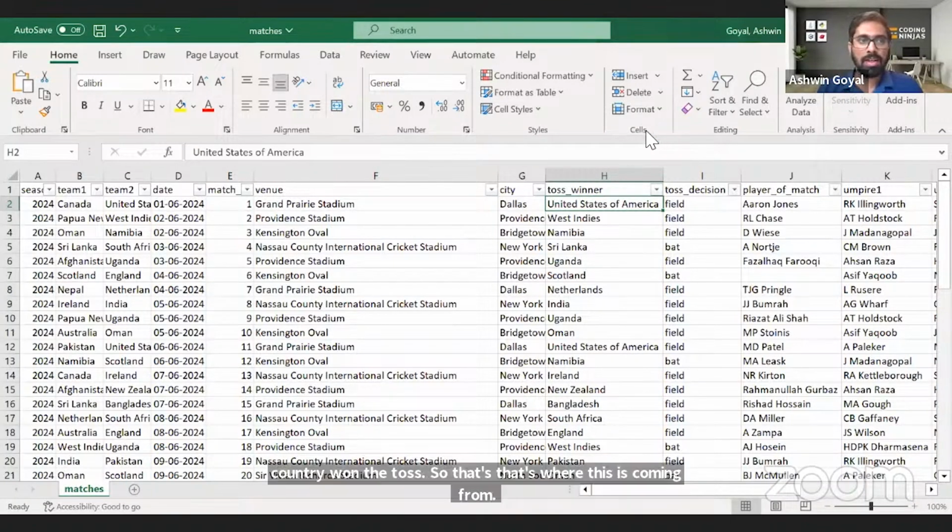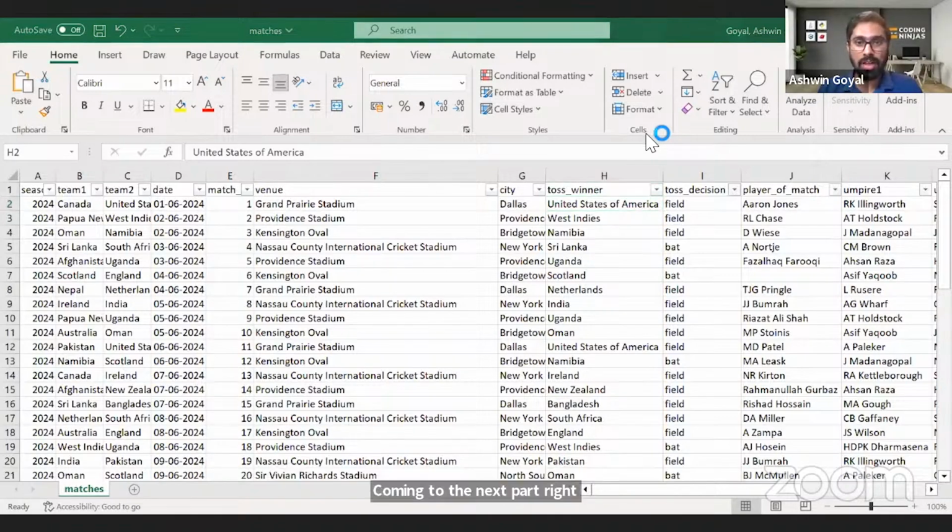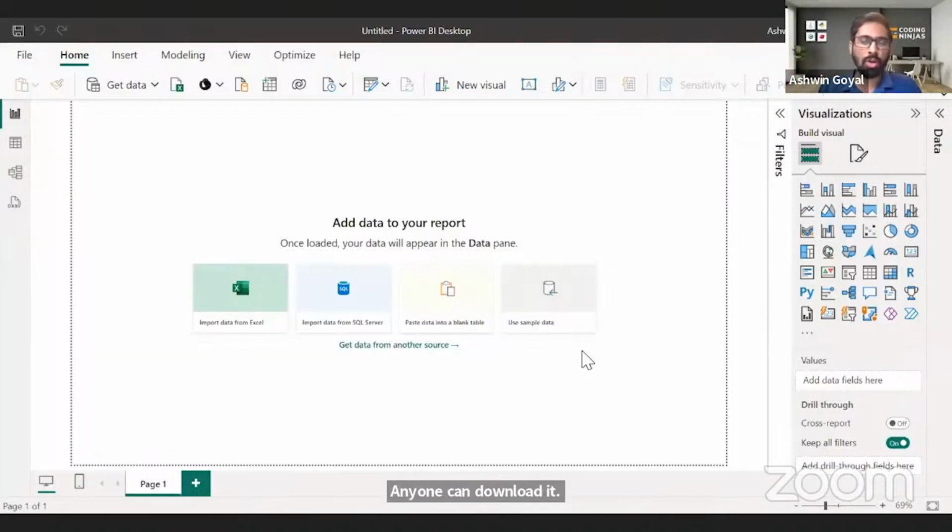Coming to the next part, right? Now, step 1 is done. We've explored the data. We've understood how the data set looks like. Just go to your Microsoft Store, download the app, or go online, Power BI desktop, and you will find it, right? I hope you're able to see the Power BI desktop. Awesome. All right.